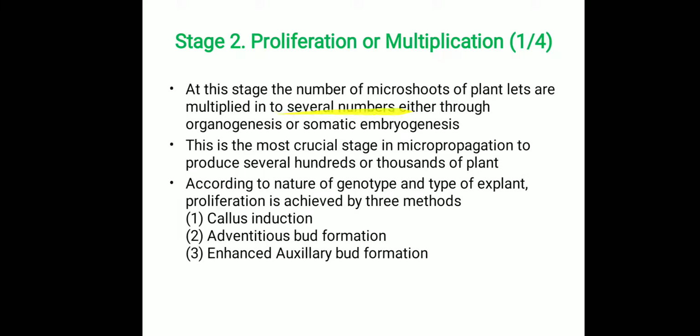At this stage, the number of microshoots of the plantlets are multiplied into several numbers, either through organogenesis or through somatic embryogenesis. This is the most crucial stage in micropropagation to produce several hundreds, thousands, even millions of plants. According to the nature of the genotype and type of explant, proliferation is achieved by three methods. One is callus induction, the second one is adventitious bud formation, and the third one is enhanced axillary bud formation.